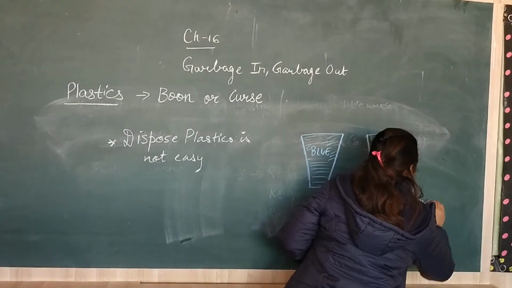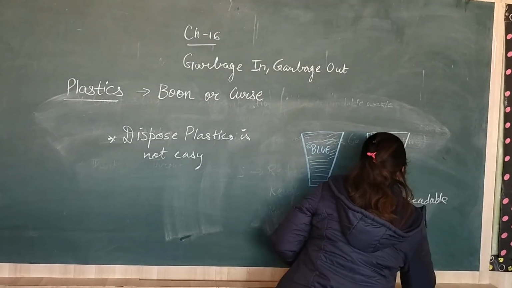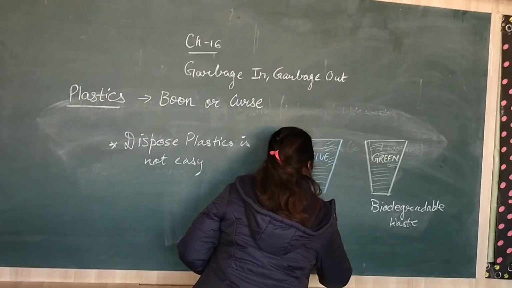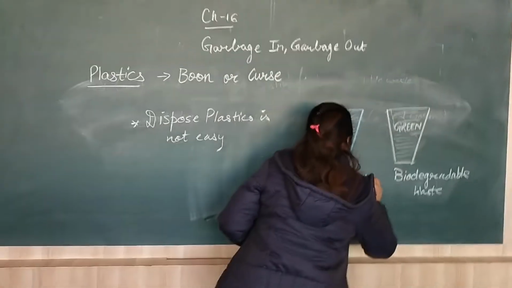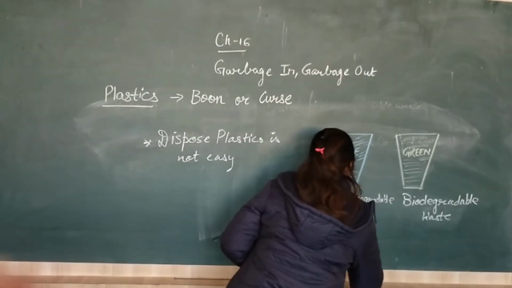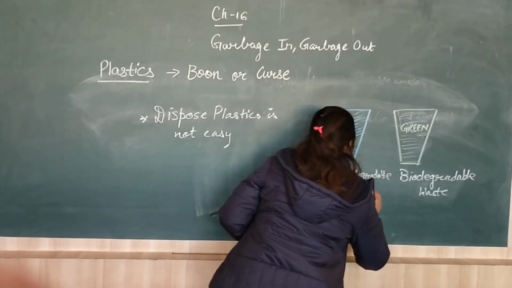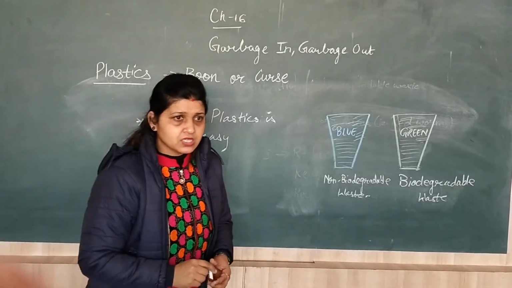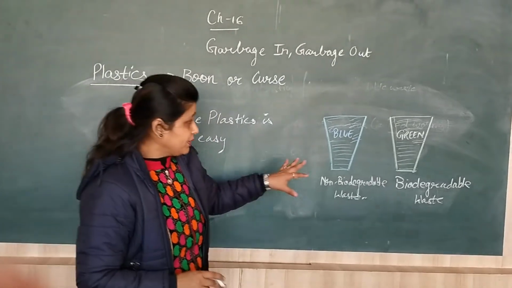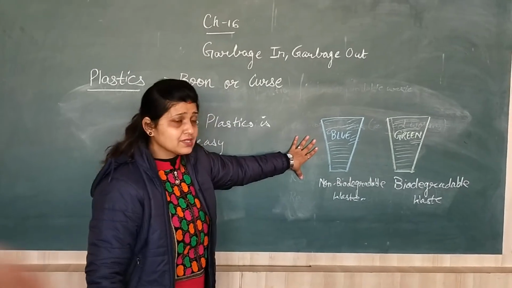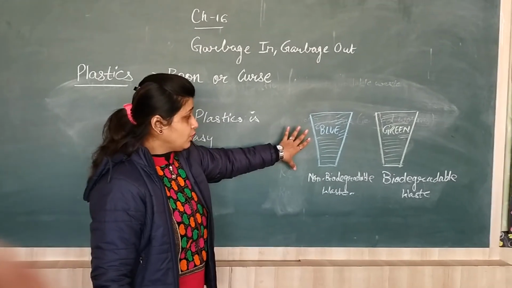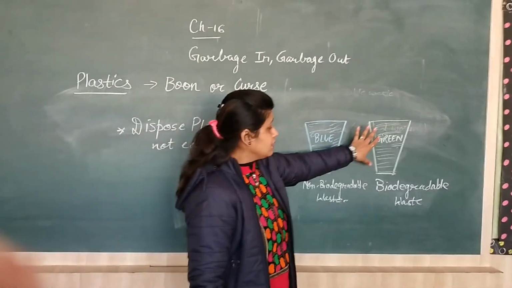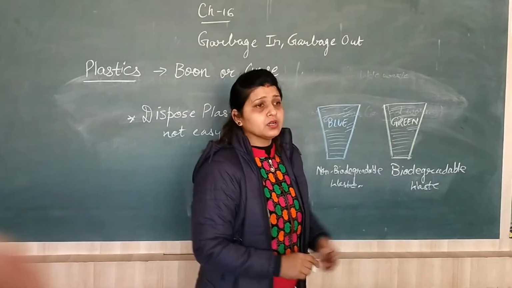So students, keep in mind, never throw plastic here and there. Throw it in a proper dustbin so that non-biodegradable waste goes for recycling or landfills, and the green, biodegradable waste goes for composting.